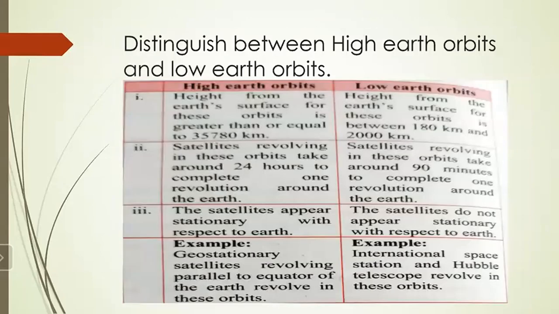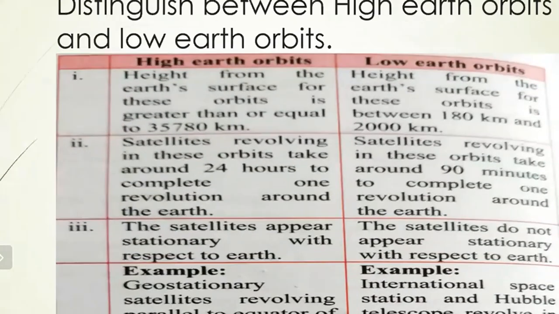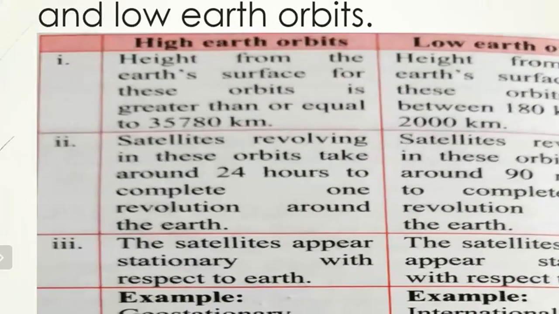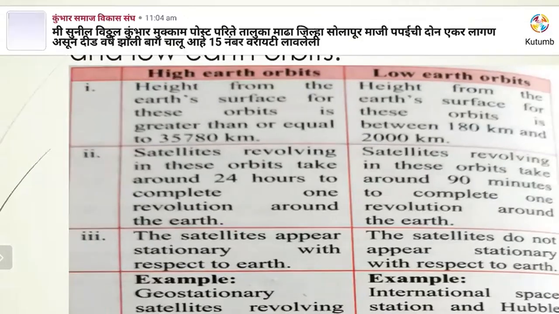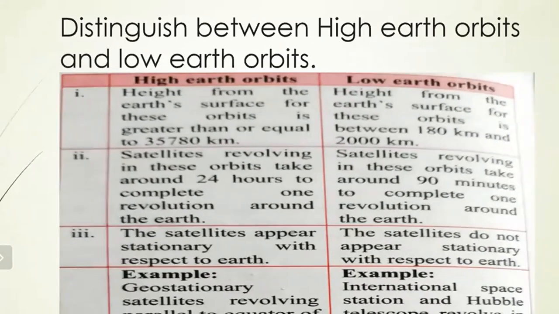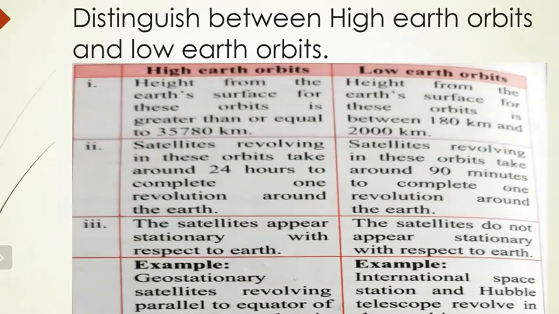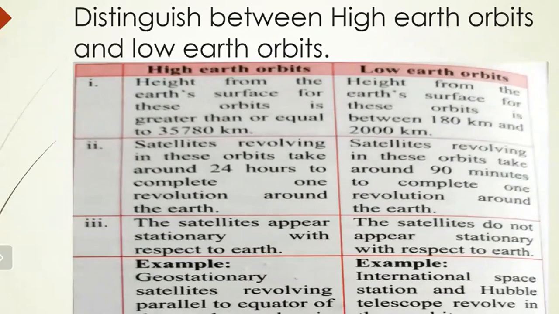Distinguish between the high Earth orbit and the low Earth orbit. As we have studied already about the high Earth orbit and the low Earth orbit, you can see the points. High Earth orbit: the first point you can write, the height from the Earth's surface for this orbit is greater than or equal to 35,780 kilometers. And low Earth orbit: the height from Earth's surface for this orbit is between 180 kilometers and 2000 kilometers.